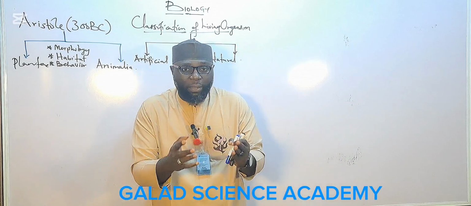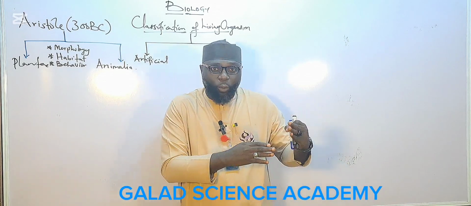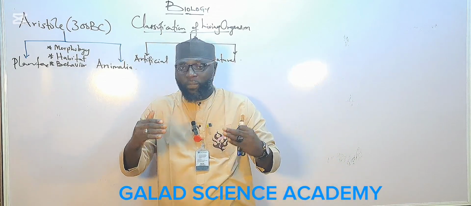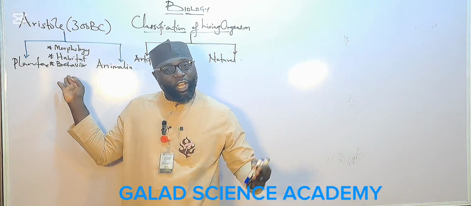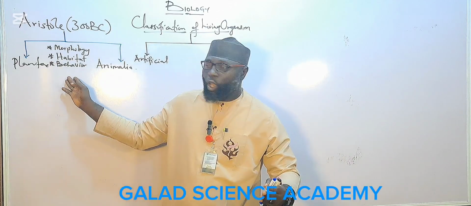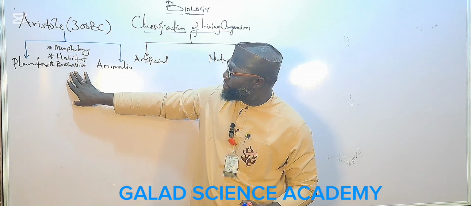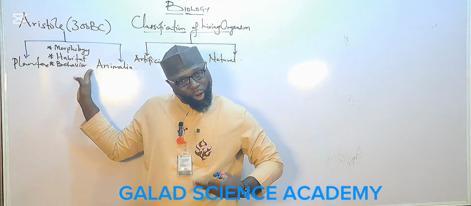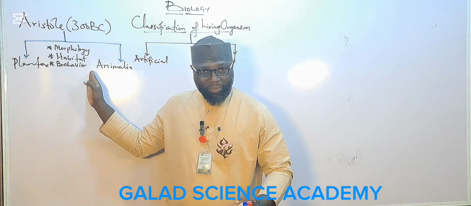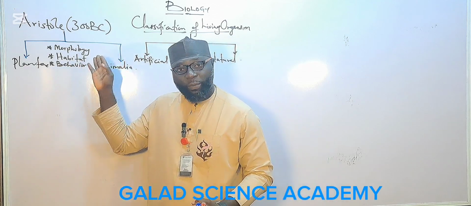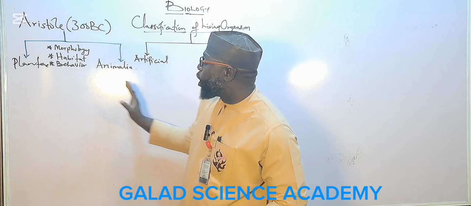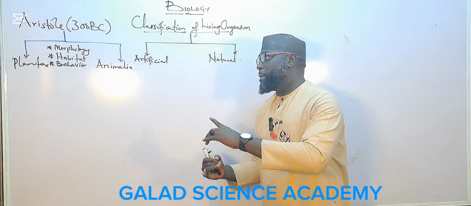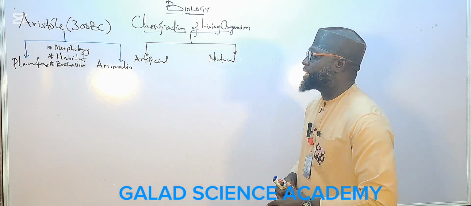Some living organisms live on land, some live in water, some live in air. Then the third one is behavior. He looked at their behavior, such as what they eat. Aristotle used these to classify all living organisms into Plantae and Animalia.